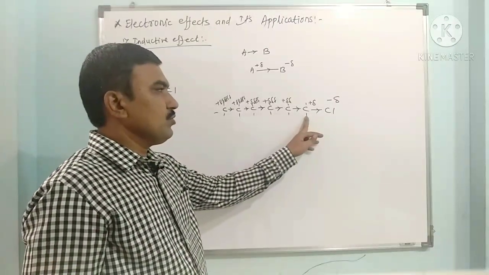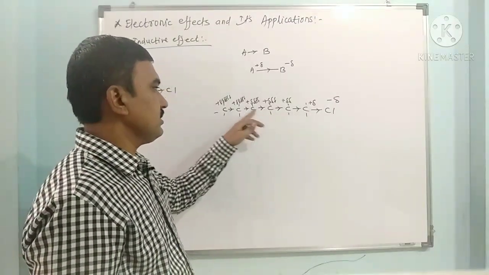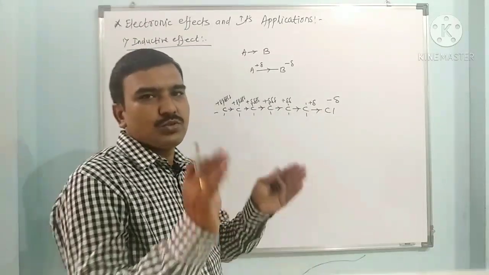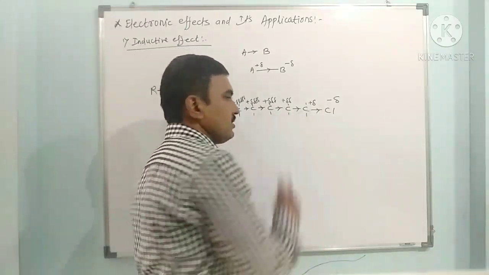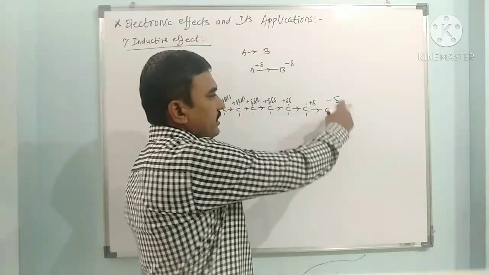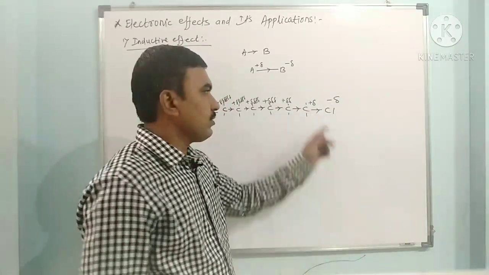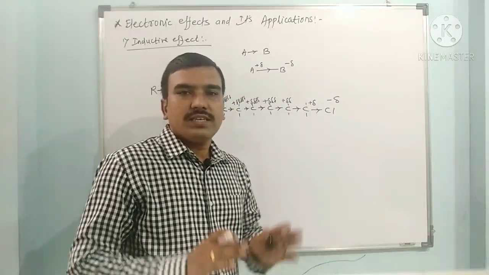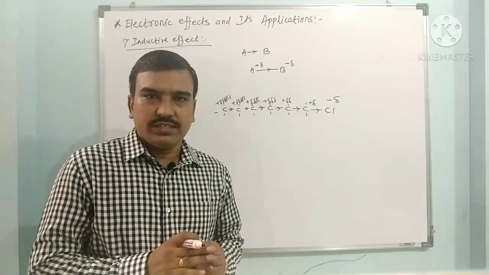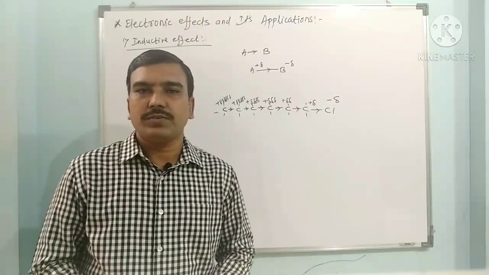So this carbon is more electron deficient than this, then this, then this. So this is a highly electron deficient carbon. Any nucleophilic group can attack here because it is electron deficient. The nucleophile can attack here and the leaving group can depart from this carbon. So alkyl halides are used as very good electrophilic reagents because of the inductive effect operating here.